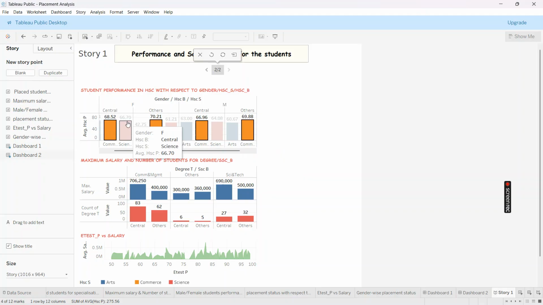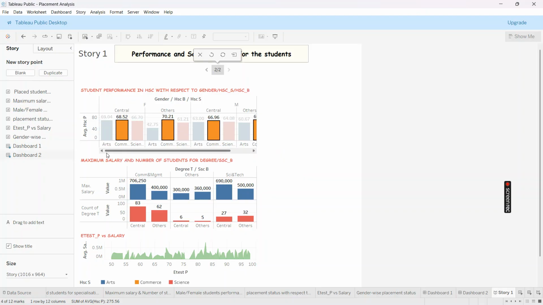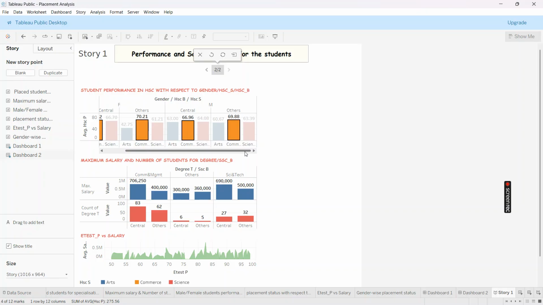So female students are performing well in commerce compared to male students. That is our analysis for student performance in HSC with respect to gender, group, and board.